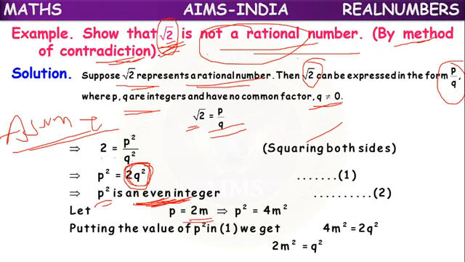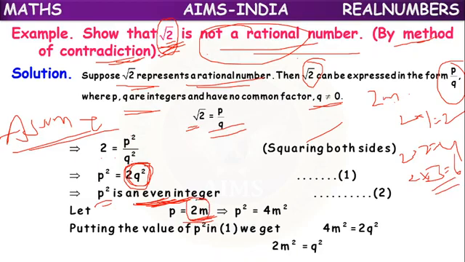Even integer means we can write it as 2m. Because the even number form is 2m. If we keep 1, it will become 2. If we keep 2, it will become 4. If we keep 3, it will become 6. So the even number form is 2m. So let's assume P equals 2m. Then P square equals 4m square.